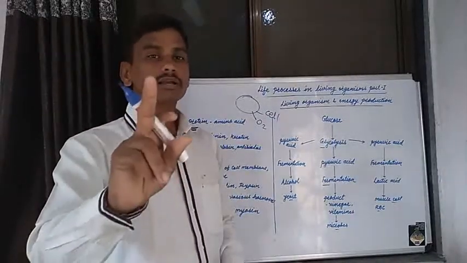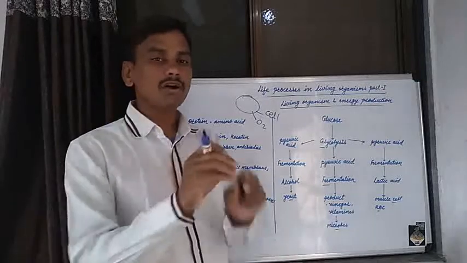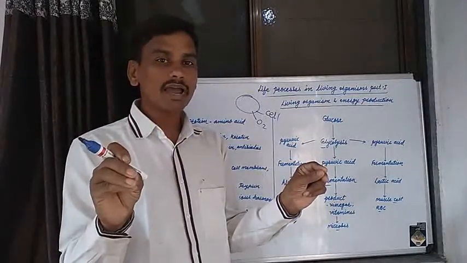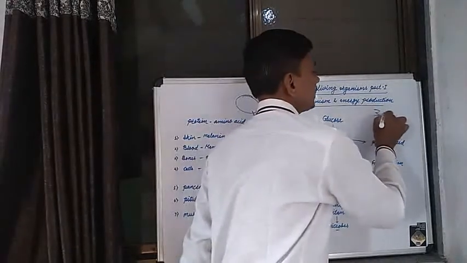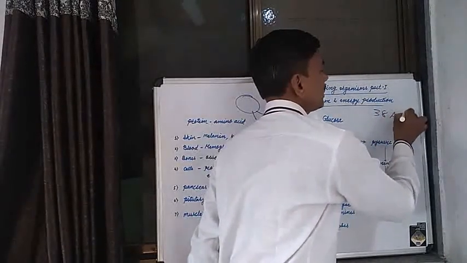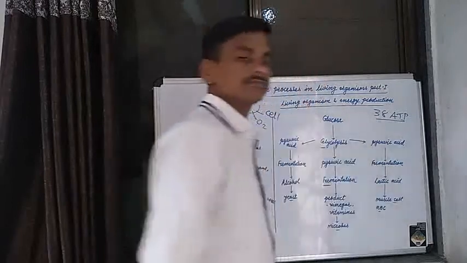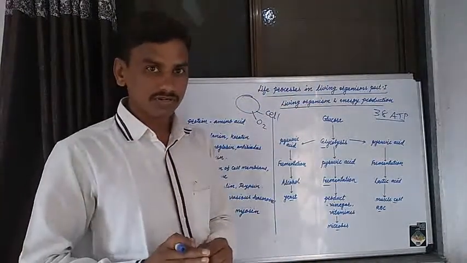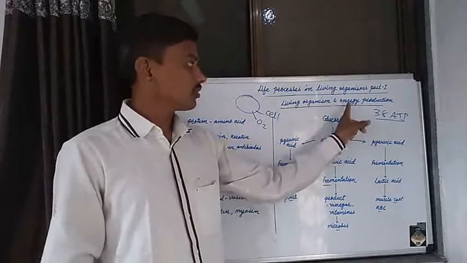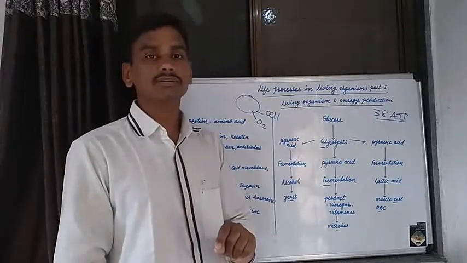One molecule of carbohydrate oxidized by aerobic respiration produces 38 ATP molecules of energy.